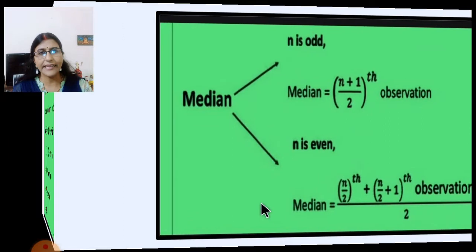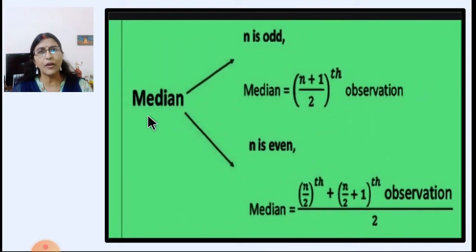Now here you can see that the median of any number of observations we can find out by using this formula. If n is odd, means if the number of observations is odd, then the median is equal to the (n plus 1) upon 2th observation. And if the number of observations is even, then the median is equal to the (n upon 2)th plus the (n upon 2 plus 1)th observation, upon 2. So this way we can find the median of observations.